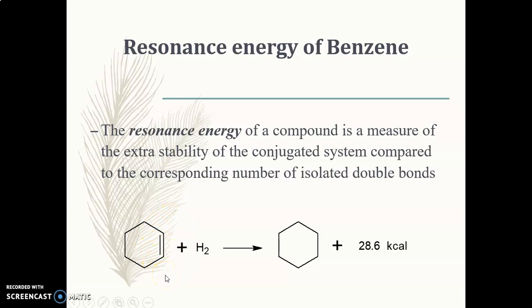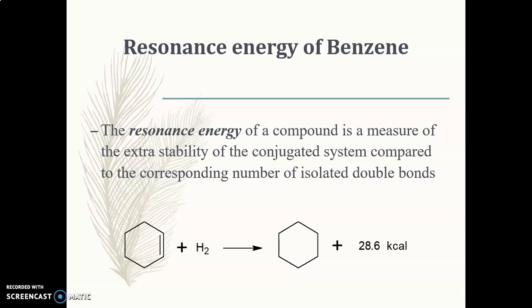Now in this structure of benzene, if we want to convert this double bond into a single bond, we have to carry out the addition of one hydrogen atom. So here when we added one hydrogen, it leads to the formation of cyclohexane, which is a purely saturated compound. Also here, the amount of energy that is eliminated is 28.6 kilocalorie per mole. This is known as the heat of combustion.